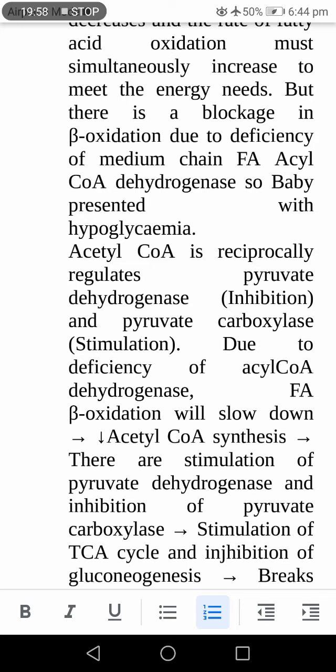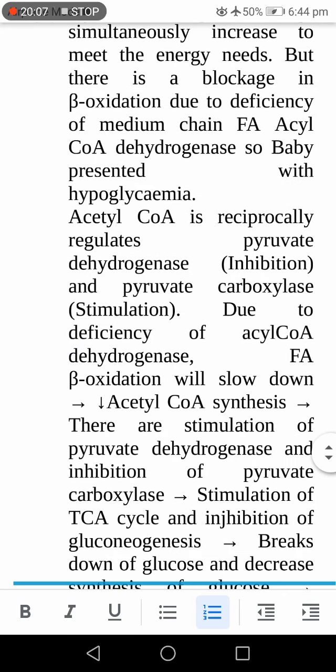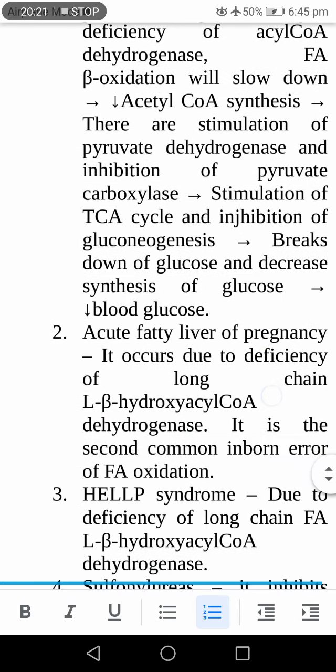So the baby is suffering from hypoglycemia. That means the glucose present within the cells is broken down, and there is no new synthesis of glucose within the cells by gluconeogenesis, as there is an inhibition of pyruvate carboxylase. So the baby is suffering from hypoglycemia.